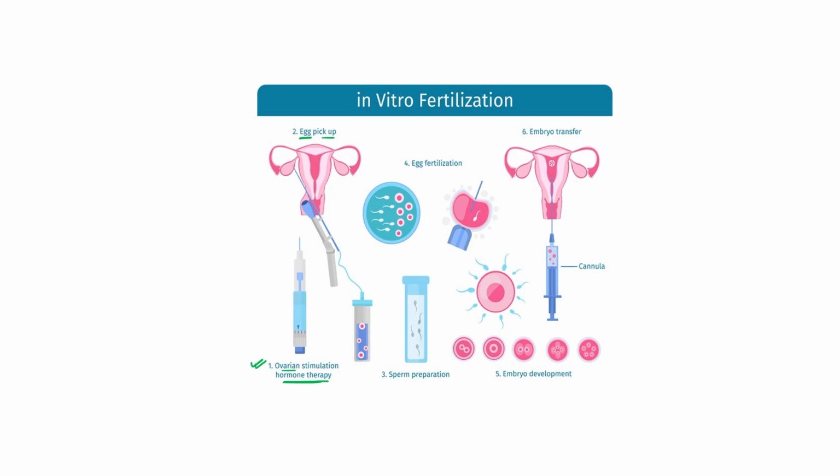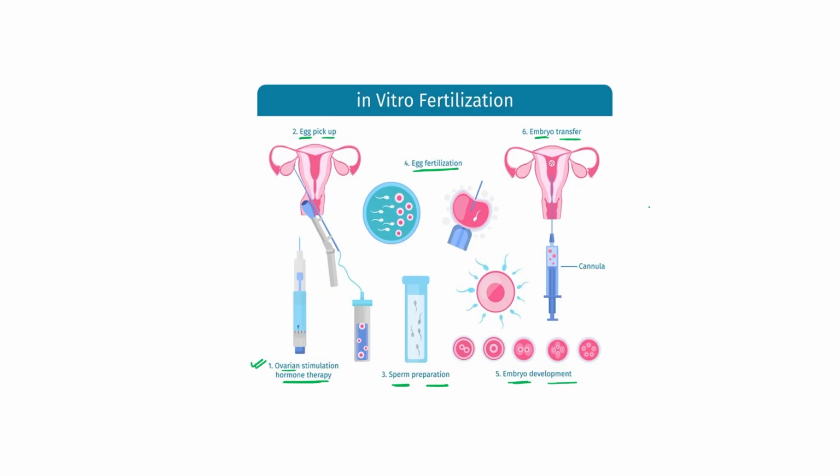Okay, and then sperm preparation is the third step. Sperm is prepared and the mixing of the ova and sperm occurs outside the body, meaning egg fertilization. After fertilization of the egg, the embryo develops outside the body: 1 cell stage, 2 cell stage, 3 cell stage, 4 cell stage, and after embryo development, this embryo is transferred to the uterus of that particular female.